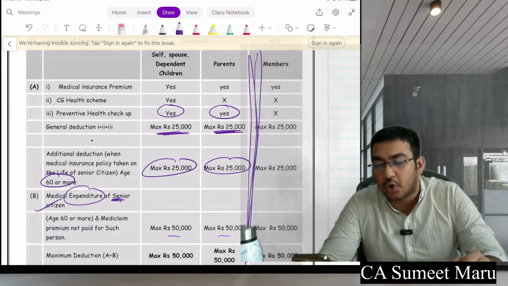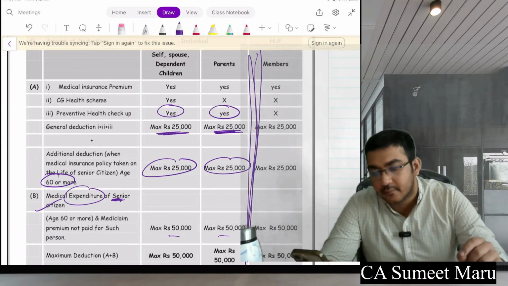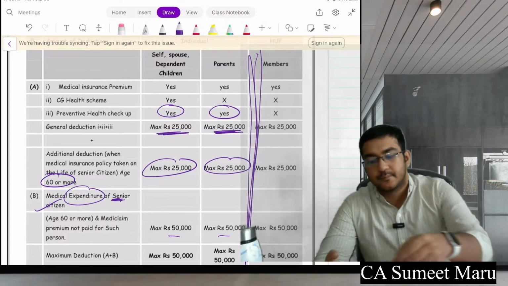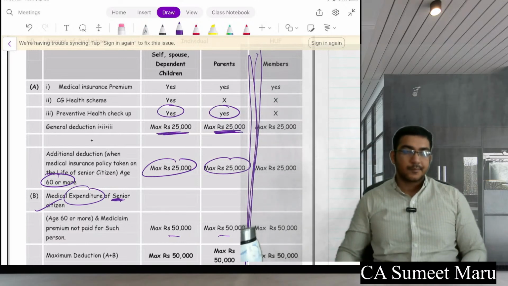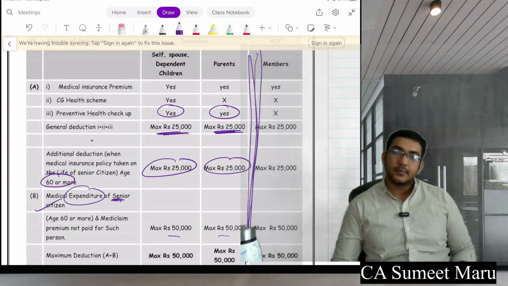Everyone clear? Just go through it, try to remember it. Done, everyone?